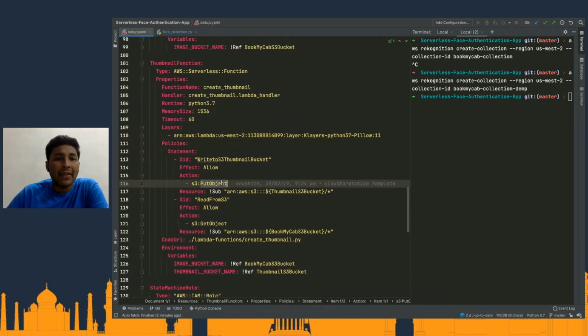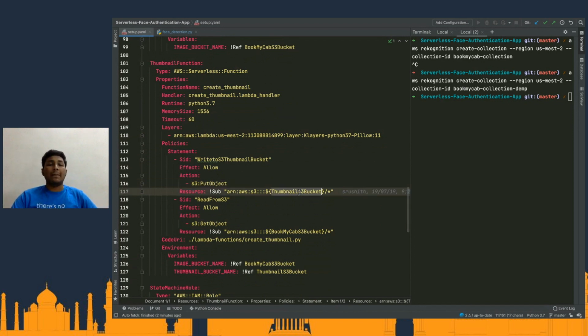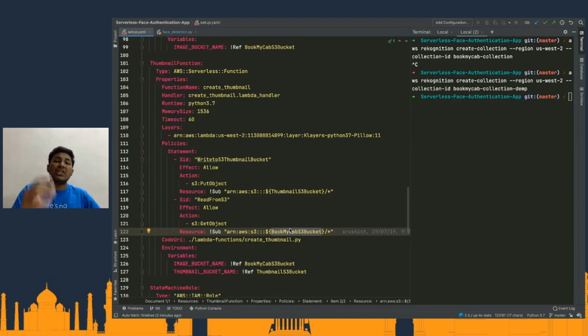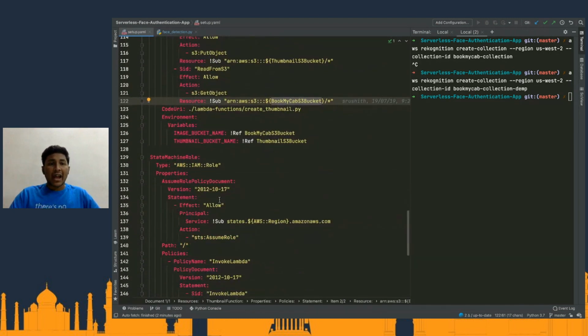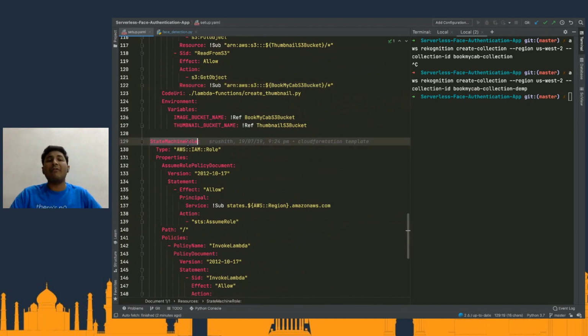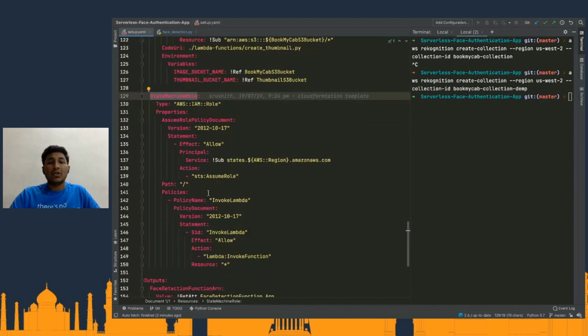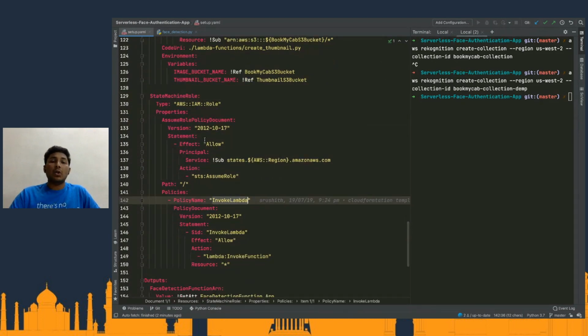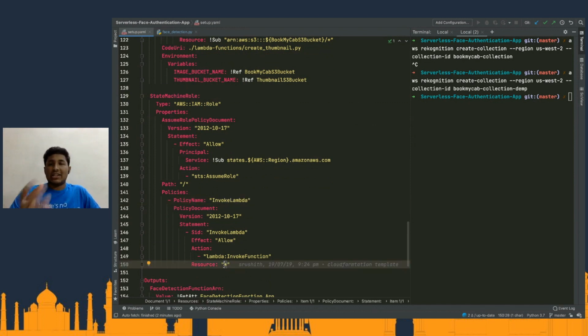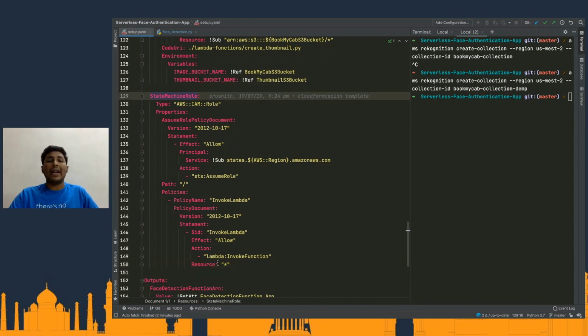As you can see here, this particular one has write permission to the thumbnail bucket and also has the read permission to the images bucket. So that's pretty much it. And we also are creating an IAM role for the state machine. That is a Step Functions state machine that we are going to create, and that is the policy. So the state machine should have the permission to trigger the Lambda function. And here, of course, I've given star. But again, this is just to bring it out that star is not a good practice. We should rather identify the various Lambda functions that are going to be configured as a part of the state machine and add the same.